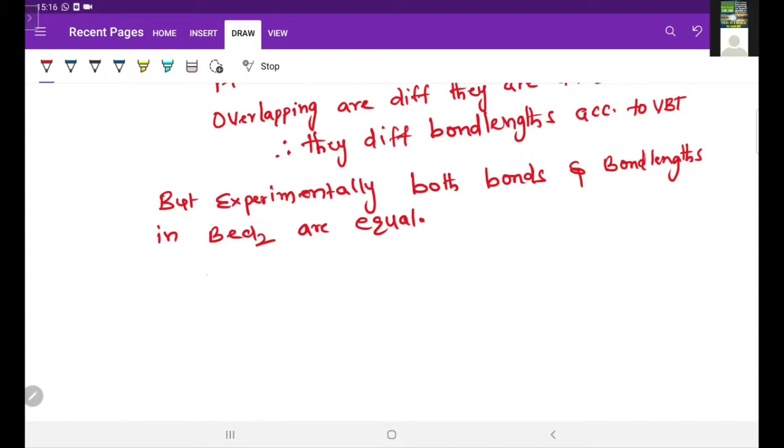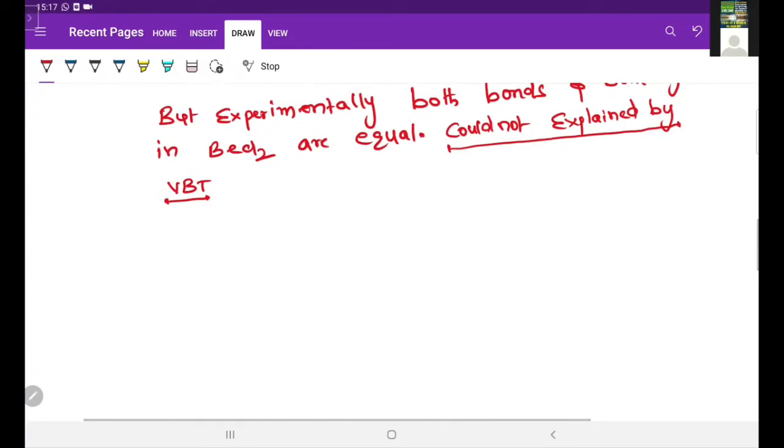So this could not be explained by VBT. It is a main drawback of valency bond theory. And the second drawback is